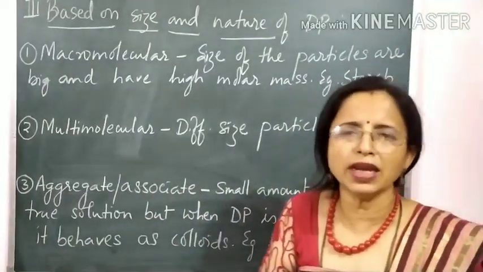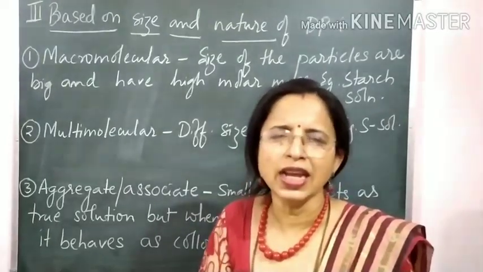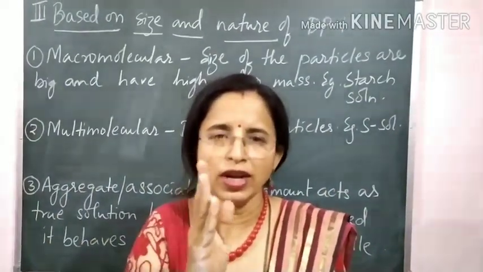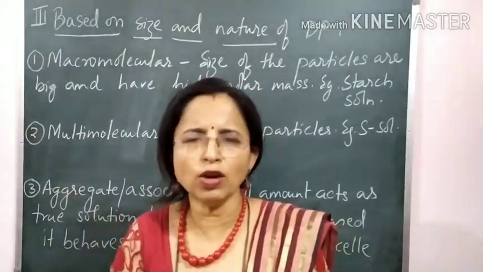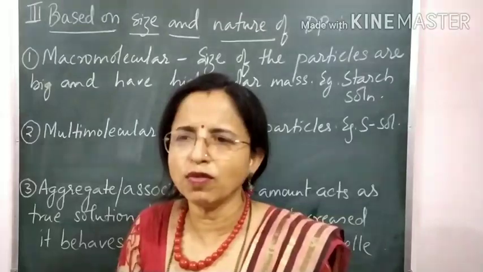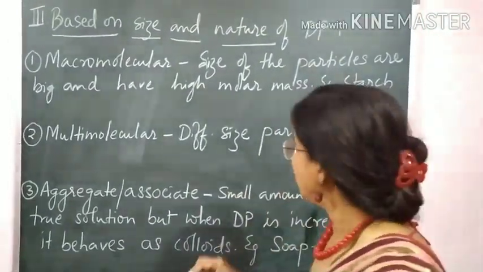Then going to multimolecular. Multi means many. So when the colloidal system, one system only, consists of many sized particles from 1 nanometer to 1000 nanometer. Many sized particles may be present. So that type of colloidal system is called as multimolecular colloidal system.